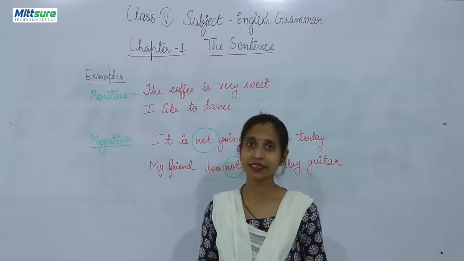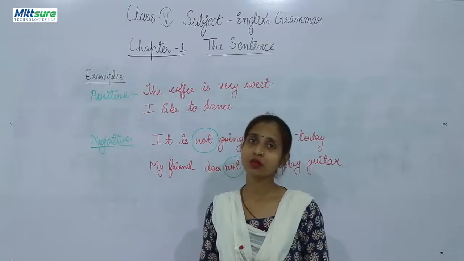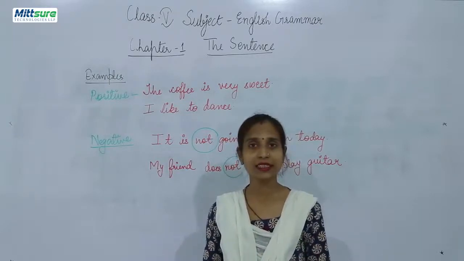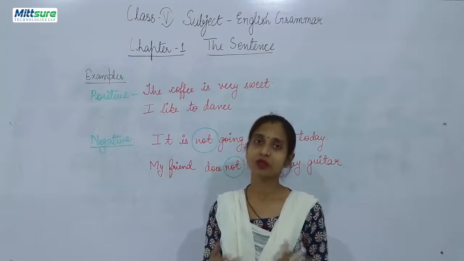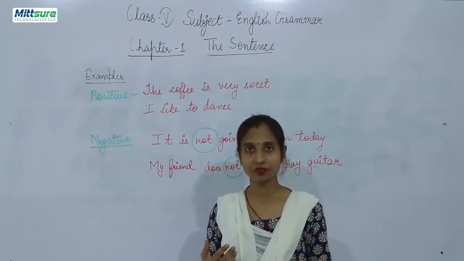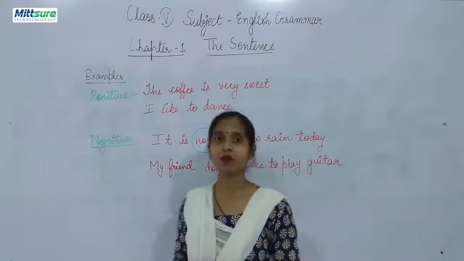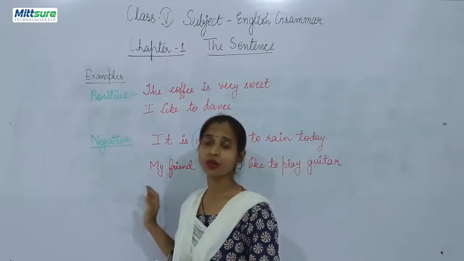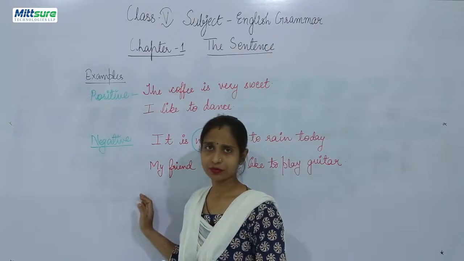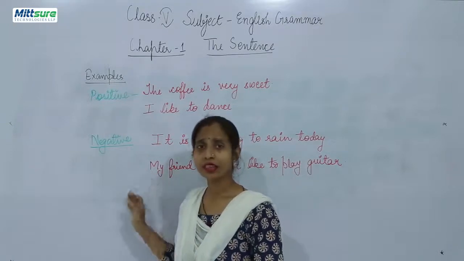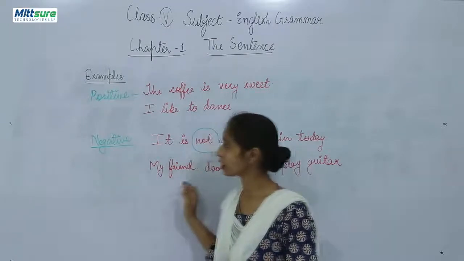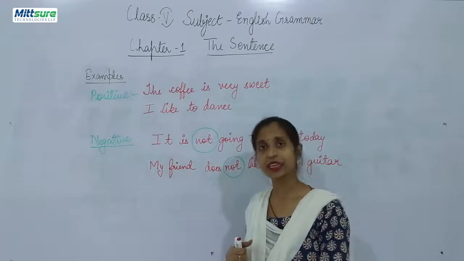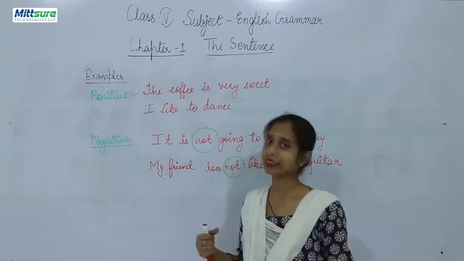Positive sentences do not include negative words like no, not and never, and negative sentences are those which include words like no, not and never. Now we are going to perform a simple exercise based upon today's session, so that you can make out these three kinds of sentences very easily.